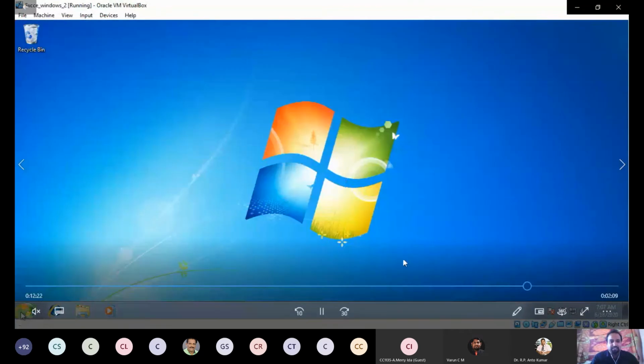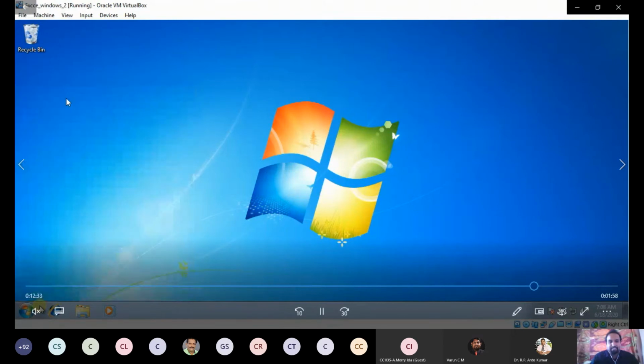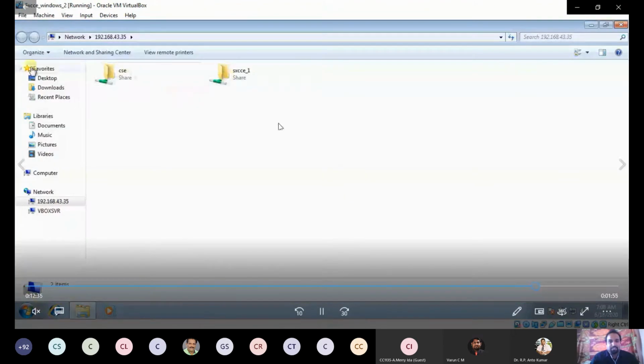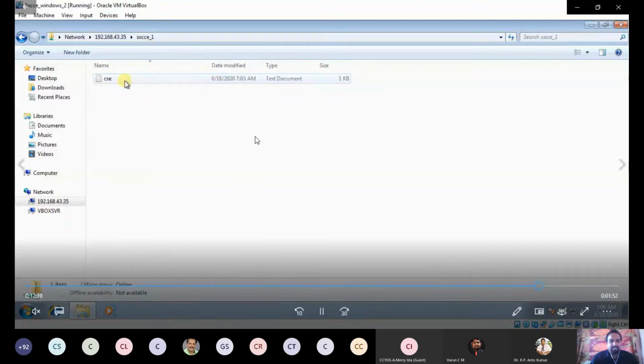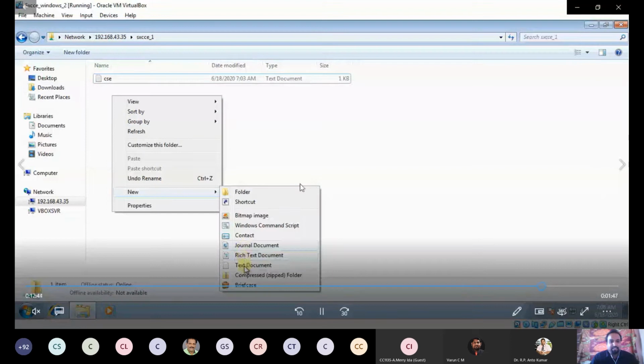Now from guest OS 2, I am going to get the file present in guest OS 1. The IP address of guest OS 1 is 192.168.43.35 and guest OS 2 is 43.251. Okay, now see, the file is present.